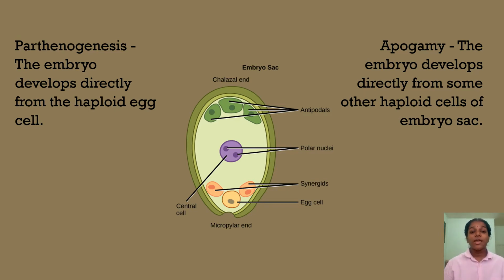As I said before, in this non-recurrent apomixis, there is meiosis, where this megaspore mother cell will undergo usual meiotic division and will form haploid embryonic cell. But what are the difference between parthenogenesis and apogamy? In parthenogenesis, when the embryo develops directly from haploid egg cell, that is called parthenogenesis. But for the apogamy, when the embryo develops directly from some other haploid cell other than the egg cell of the embryo sac, it is called apogamy.